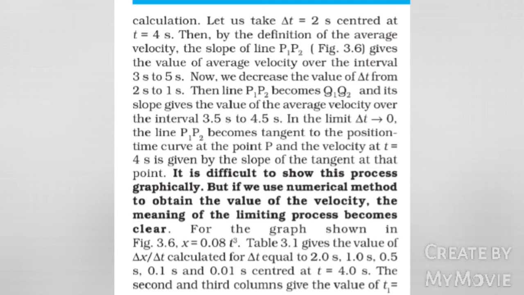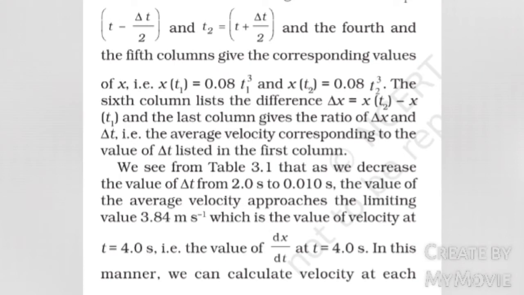The second and third columns give the values of t1 equals t minus delta t by 2 and t2 equals t plus delta t by 2, and the fourth and fifth columns give the corresponding values of x, that is x of t1 which equals 0.08 t1 cube and x of t2 which equals 0.08 t2 cube. The sixth column lists the difference delta x equals x of t2 minus x of t1, and the last column gives the ratio of delta x and delta t, that is the average velocity corresponding to the value of delta t listed in the first column.